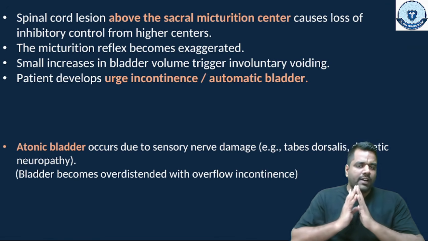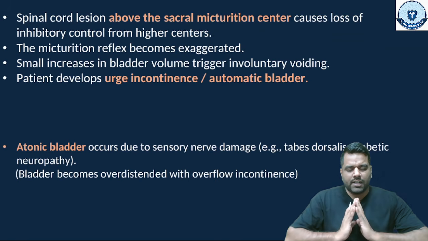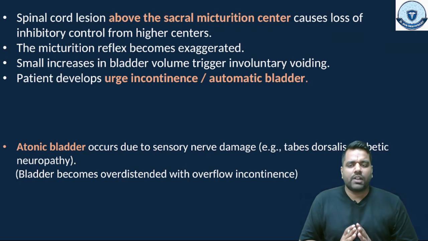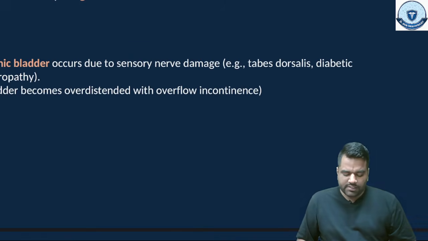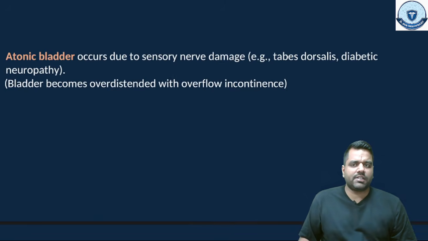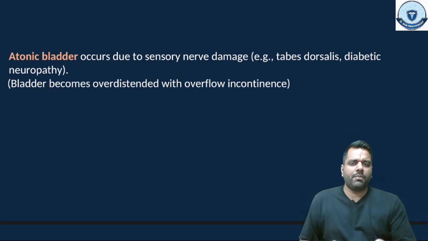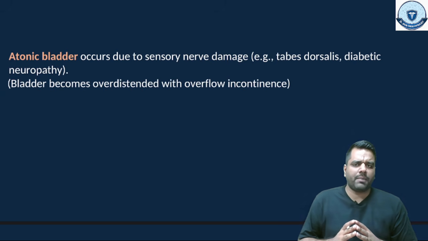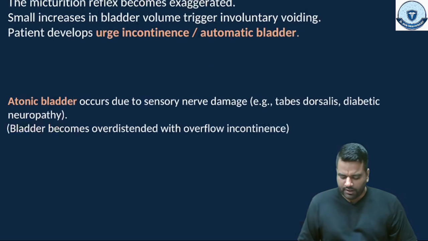Atonic bladder means the bladder is not working at all; both sensory and motor are gone. This we call atonic bladder, right? Atonic bladder. You can see this atonic bladder in tabes dorsalis and in diabetic neuropathy. In such conditions you will see the atonic bladder. And what happens in atonic bladder? There will be continuous dribbling, right? The bladder becomes over-distended with overflow incontinence. It keeps increasing and increasing.